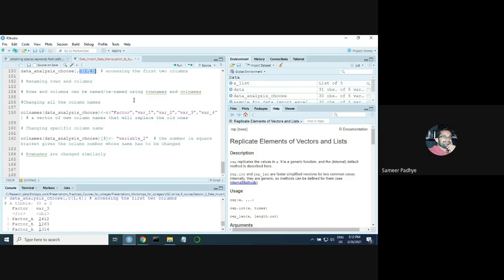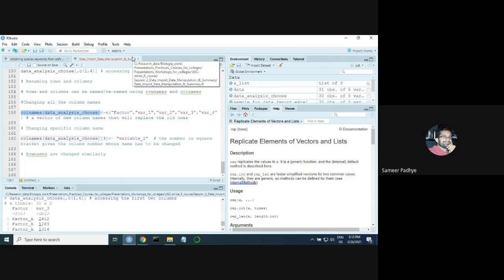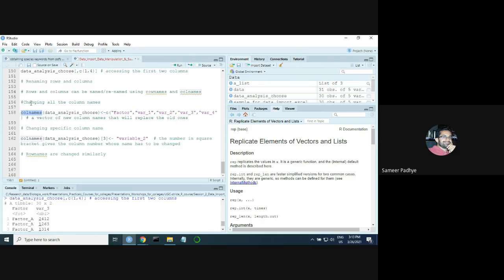All right. You can also rename your columns within R. The way to do that is, if you remember, colnames basically gives you the names of the columns. But for assigning new names, you still use colnames. You don't use any different function.